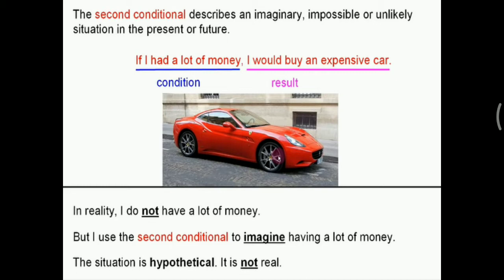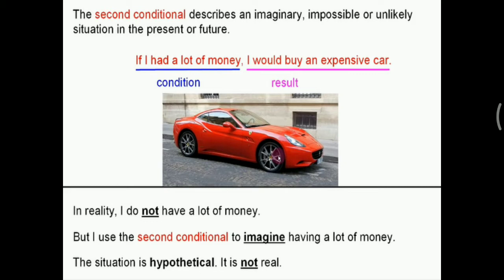See for the example, if I had a lot of money, I would buy an expensive car. Jika saya punya banyak uang, saya akan membeli mobil yang mahal. So, this sentence consists of two parts.